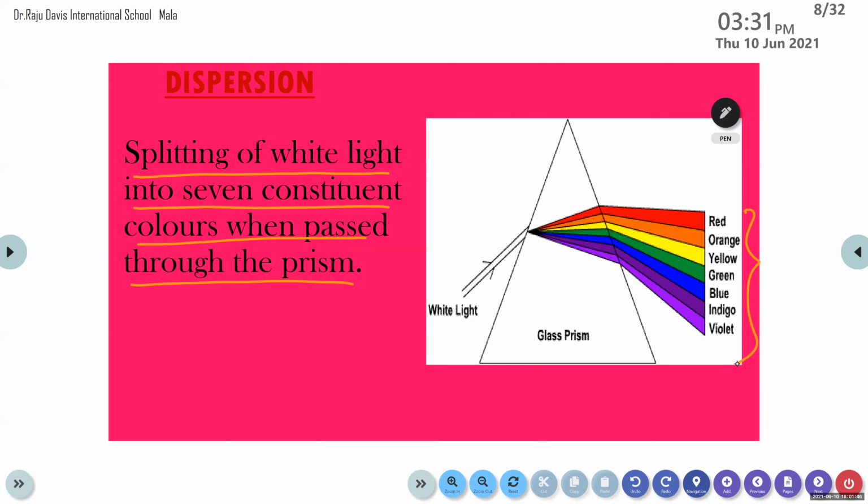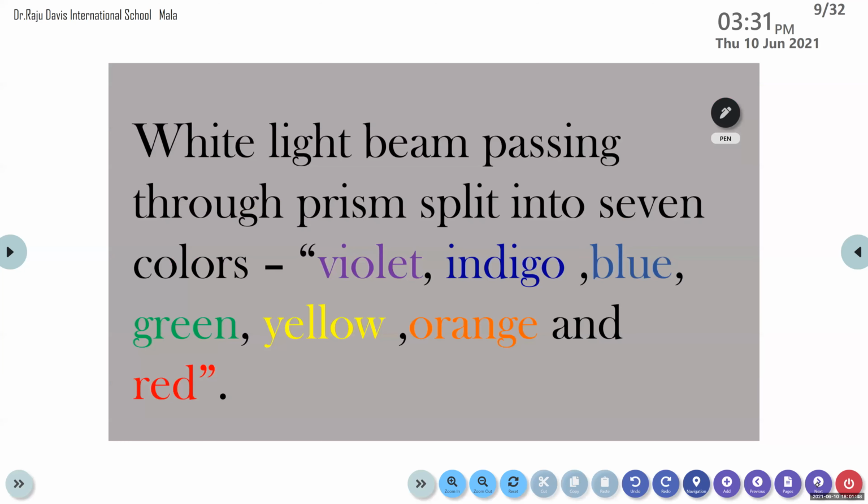Okay, now we can discuss the next topic. These are the different colors present in white light. When the white light beam passes through a prism, it is split up into 7 colors: violet, indigo, blue, green, yellow, orange and red. These are the 7 colors. Normally we call it VIBGYOR. So there are 7 colors in the white light.